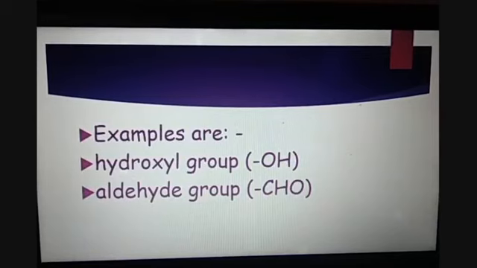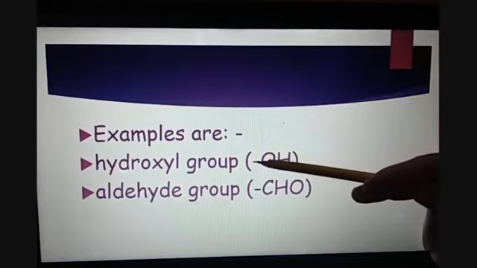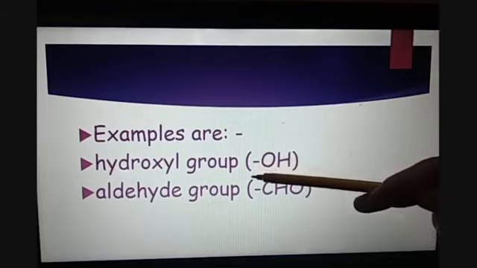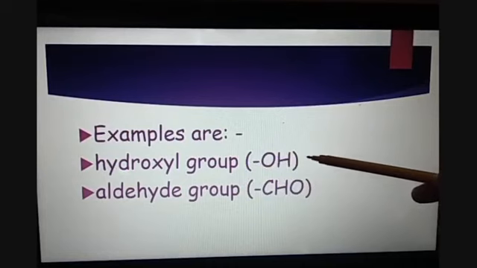We have some examples of functional groups. One is hydroxyl group, that is dash OH. This dash is representing the bond, the covalent bond that this functional group will form with the alkyl chain, or you can say the carbon atoms of organic compound. So this is the bond that will be combined with the organic compound. This hydroxyl group is also called alcohol functional group.